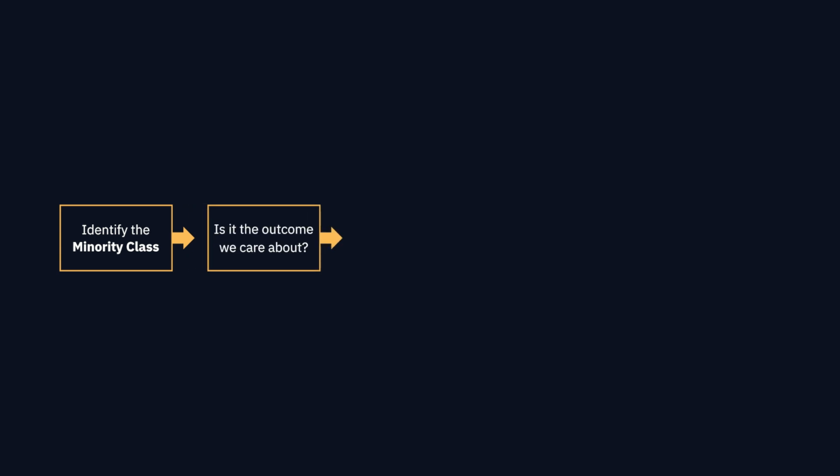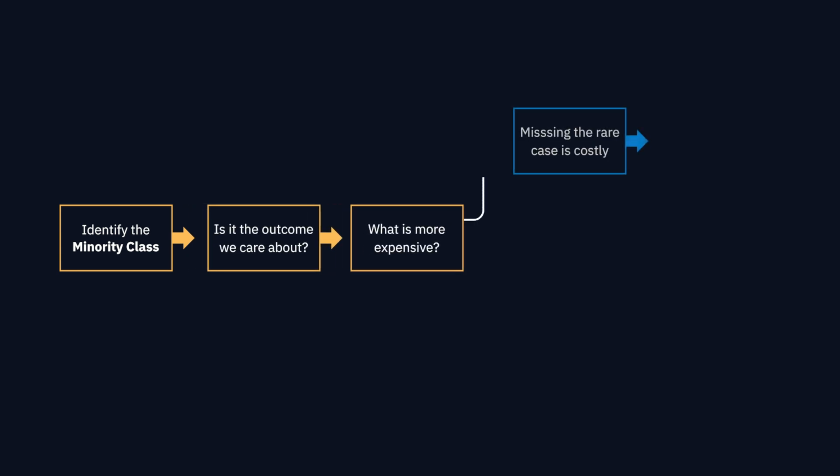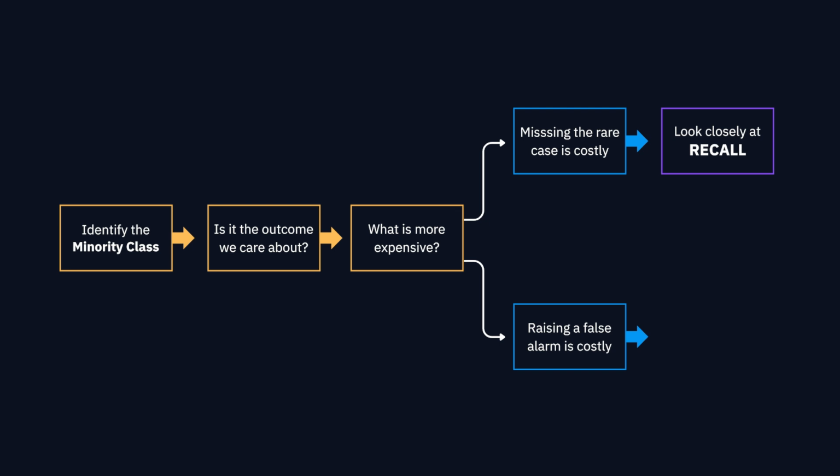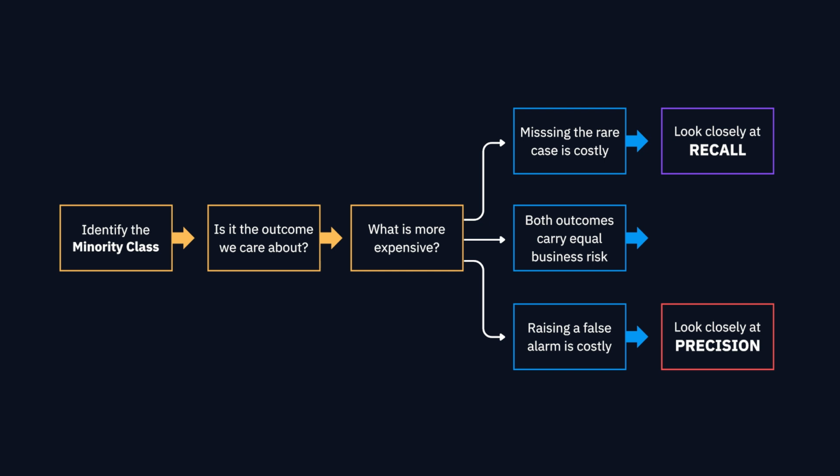So class imbalance is not solved by chasing one perfect metric. It is about choosing the metric that matches the cost of being wrong. If missing a fraud case is expensive, you may prioritize recall. If false alarms are expensive, you may care more about precision. And if you need a balance between the two, you may look at the F1 score, which combines precision and recall into one number. But the key idea is simple. When the important cases are rare, accuracy is too broad. You need metrics that focus directly on the minority class because you want to measure whether the model is catching the cases that matter.